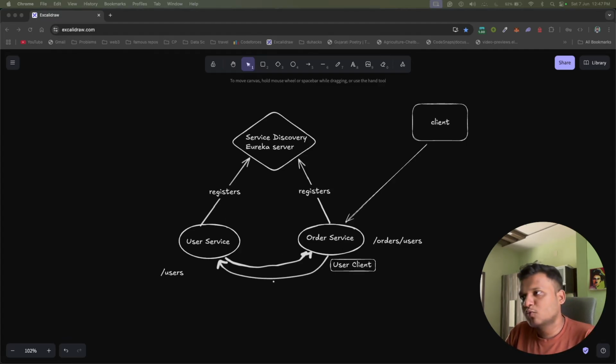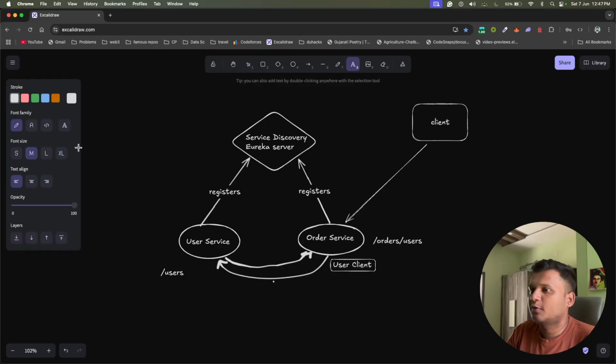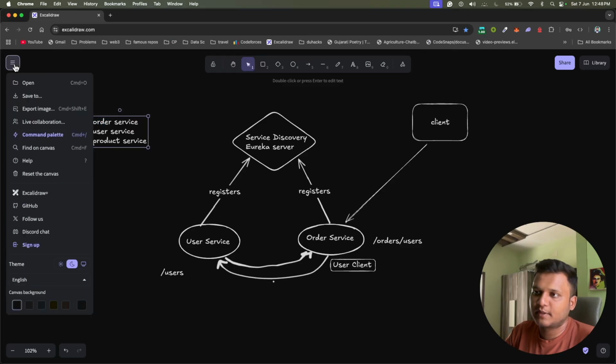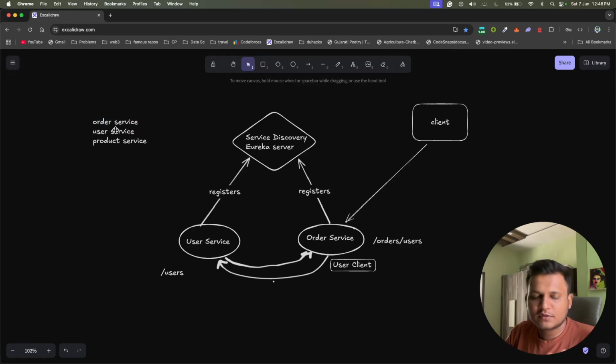Let's take one example to make it clearer, an e-commerce example. E-commerce is a platform that we are building, which has, let's say, order service, user service, and product service. Order service handles the order placement, the orders that have been placed. User service stores the information of the users of your application. Product service manages the product stock. Inventory service you can consider the same thing.